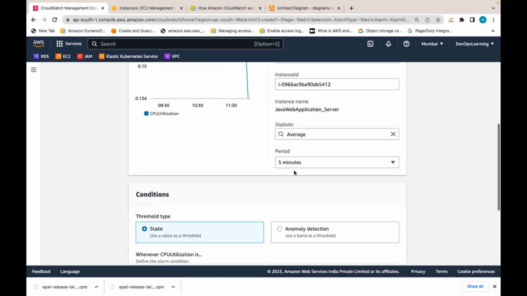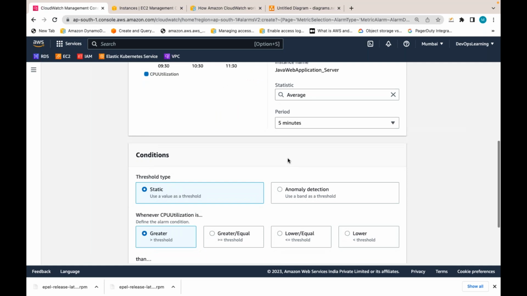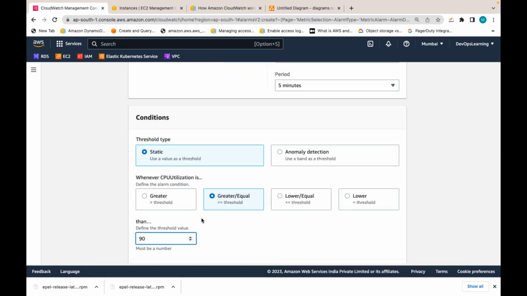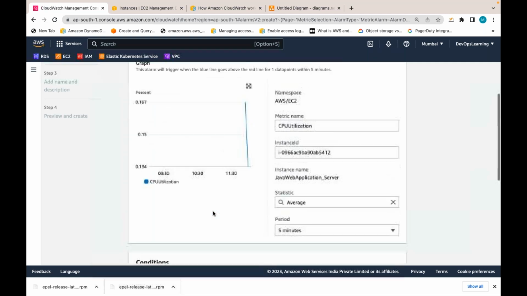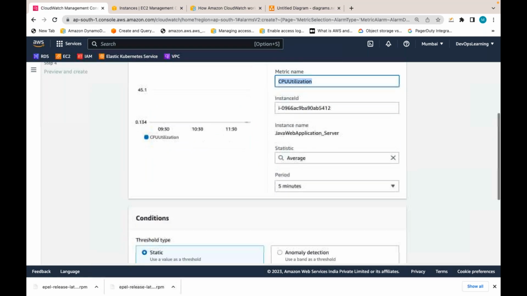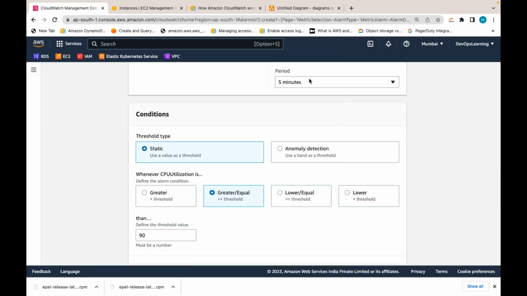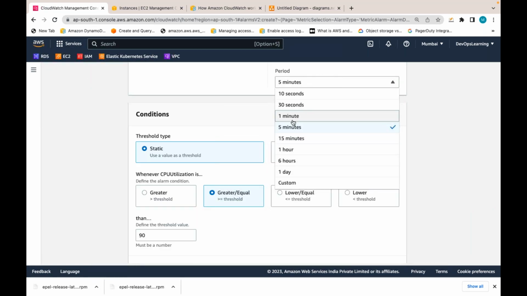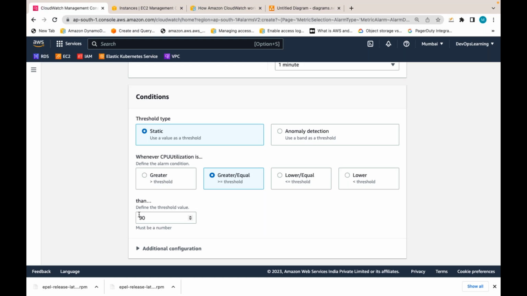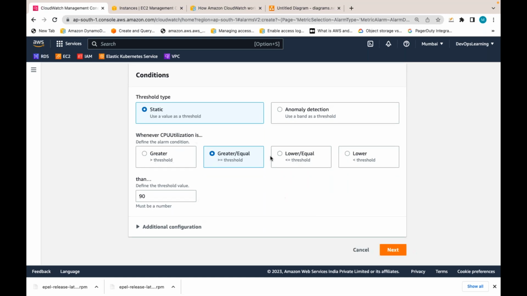You can choose average, sum or maximum. So whenever average CPU utilization is greater than or equal to some threshold value, let's say 90% on this instance ID, and if the average for 5 minutes, or for 1 minute, let's say you can take a 1 minute interval also, if the average is greater than or equal to 90%, you are creating an alarm.